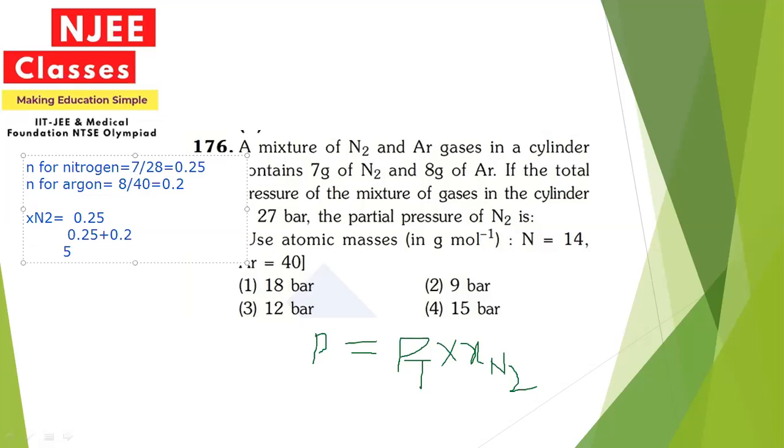So here you will get an answer in a simple manner. You will get 5/9. So here you can put this value for the partial pressure. Since you know that the total pressure is 27, and here the value that you can put is 5/9. So the value that you will be getting by calculating is 15 bar. So the answer to this question will be 15 bar. Now the next question, let's move.